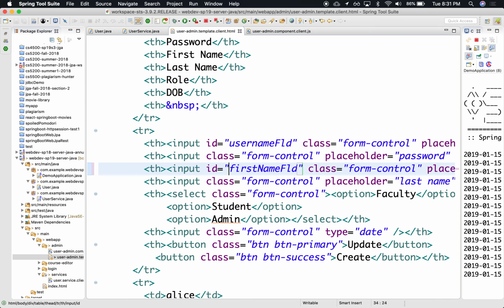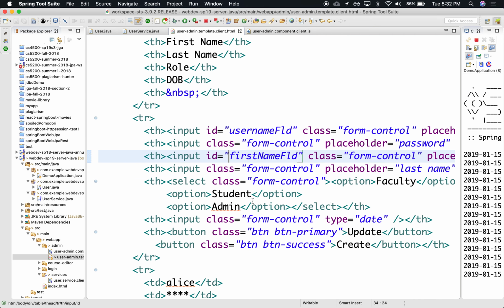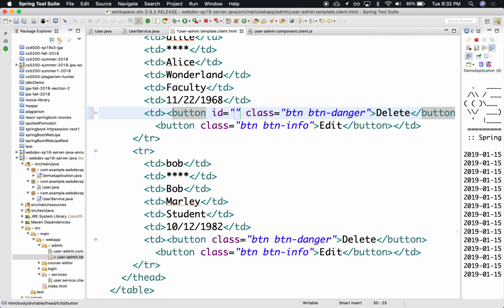The client. I don't need this service now. We're definitely gonna need these buttons, right? So here we have remove. For instance, the remove button is gonna map to these buttons at the end, right? This delete over here, right? So this is gonna be ID. Remove button, right? So I'm not going to do all of them.